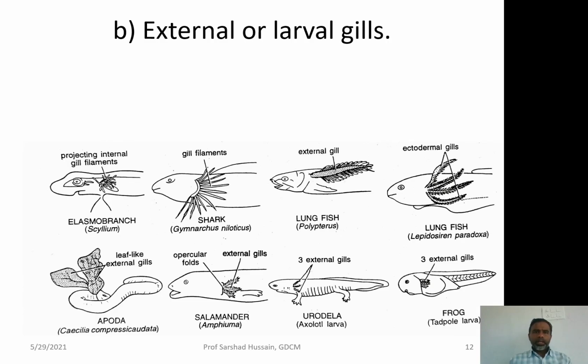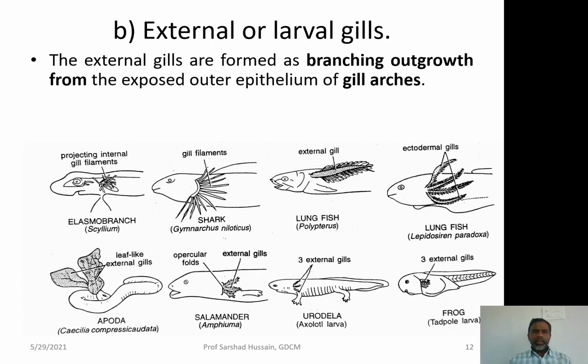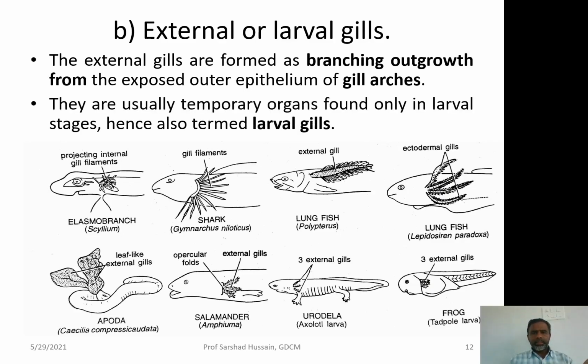Now, let us look at the external gills. External gills are basically the branching outgrowths from the outer surface of the gill arch. Sometimes the gill arch gives rise to outgrowths which are called external gills, because they come out from the body. They do not restrict themselves within the body as we have seen in the internal gills, and since these gills are normally present in the larval form, they are called larval gills.